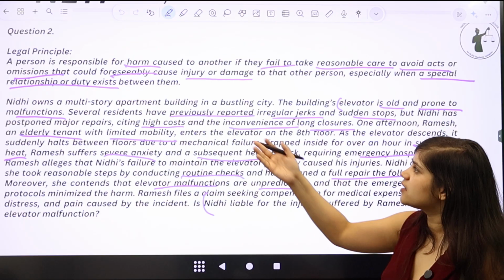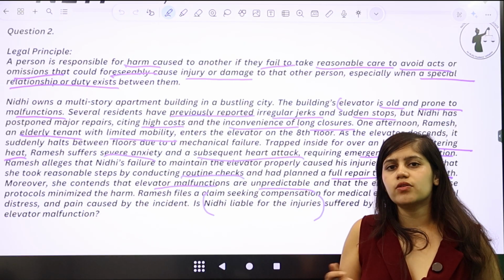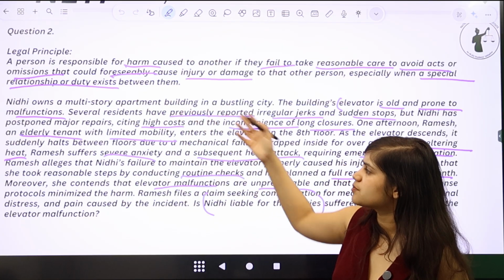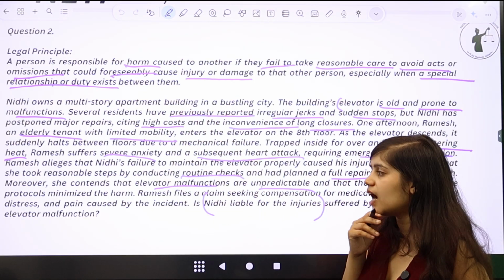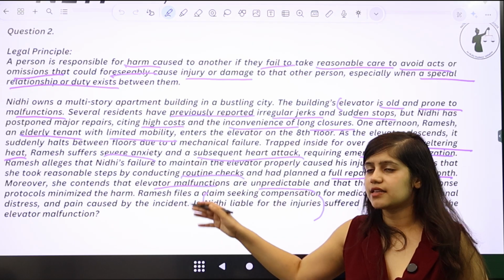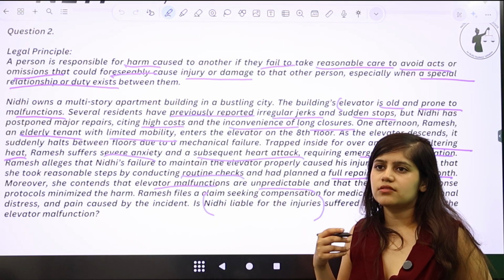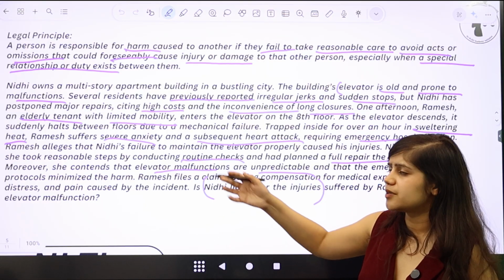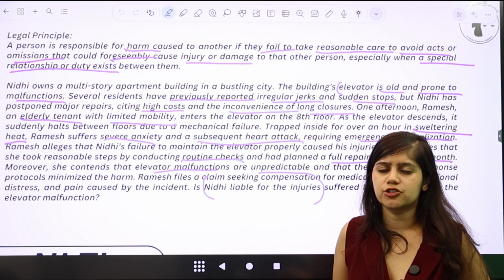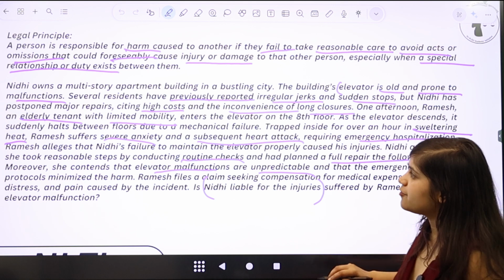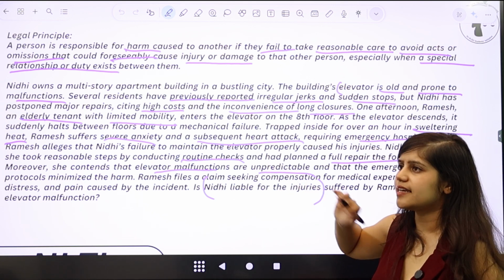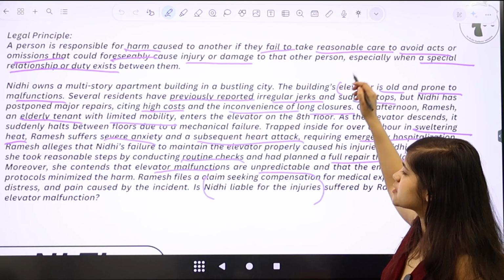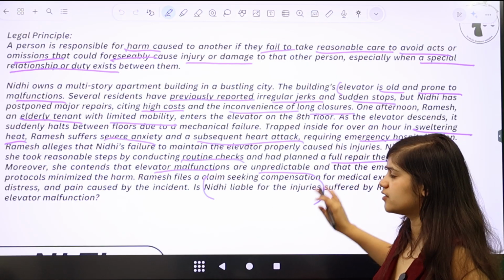And whether a special relationship or duty exists, of course, then you can talk about how Nidhi owns a multi-story apartment, and this person Ramesh, who has a heart attack, is a tenant in that building, which means that a landlord and tenant relationship exists between Nidhi and Ramesh, and therefore a special relationship of duty exists, right? And therefore this is how you can, I think it is only to this extent that you reproduce facts within your question, only to respond to the legal ingredients that I mentioned in the question.